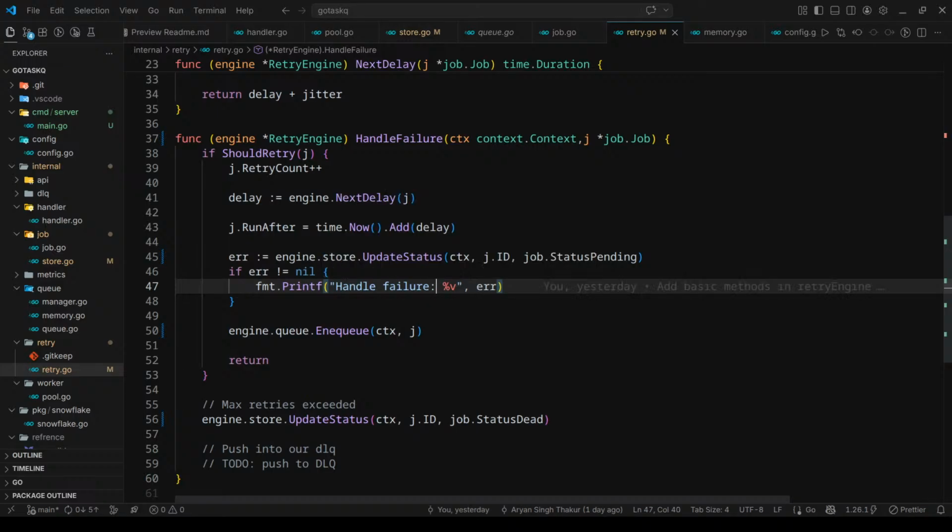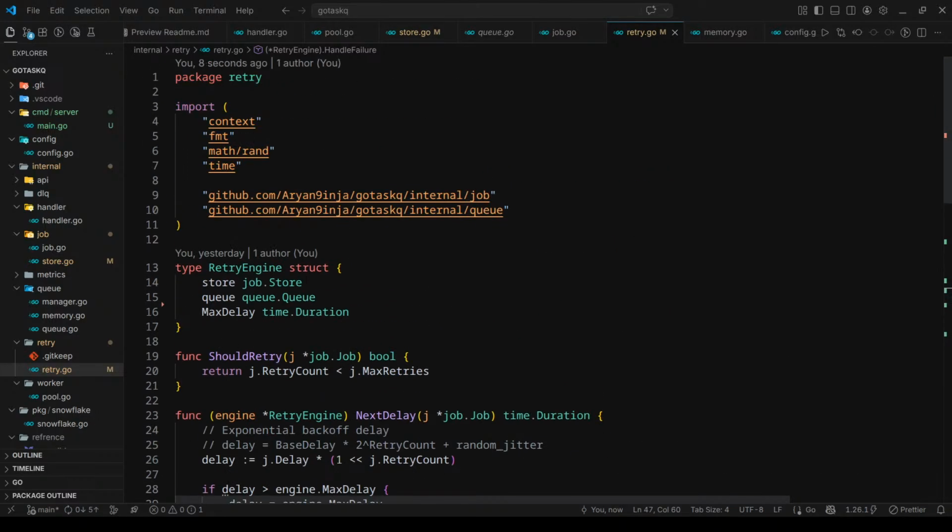Handle failure during update status. Yeah, this will work. For now, this will work.